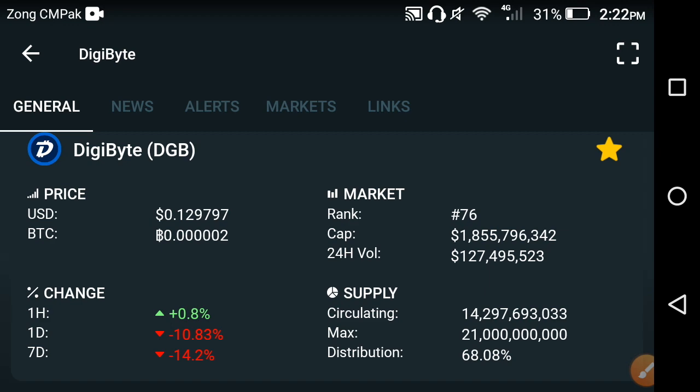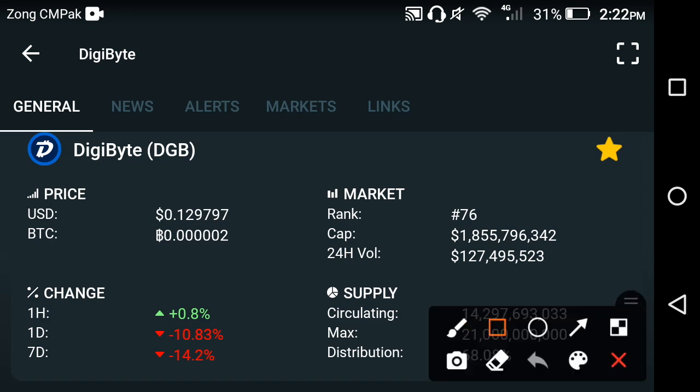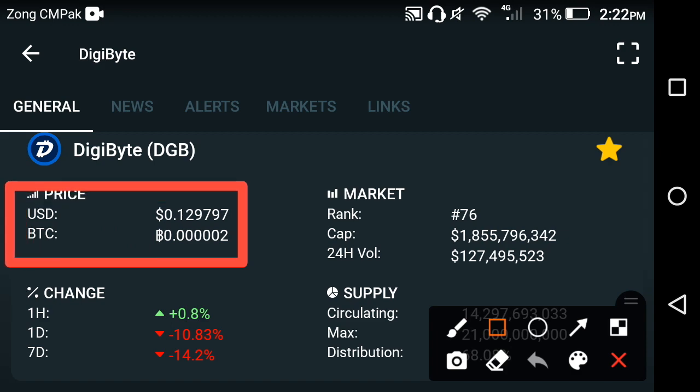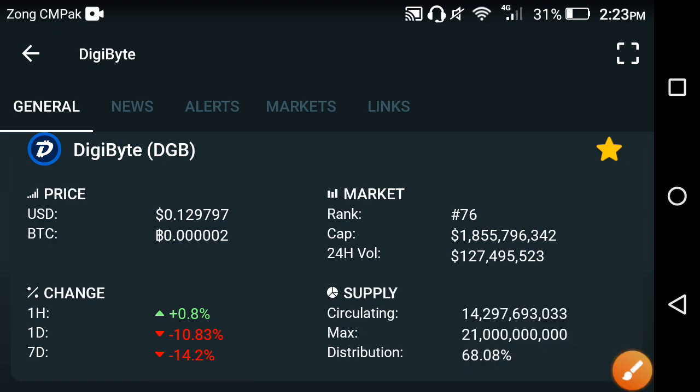As you can see, at this time the live price of Digibyte DGB coin is 0.129797 USD. And friends, if you look, price changes occur in the DGB coin. Only the last 1 hour price change is positive. Except for this, the last 1 day and the last 1 week price changes are negative, friends. So what's the reason behind it, why is the price change negative? In this video I will show you. Keep watching, friends. Let's see the price chart for more details and for better understanding.